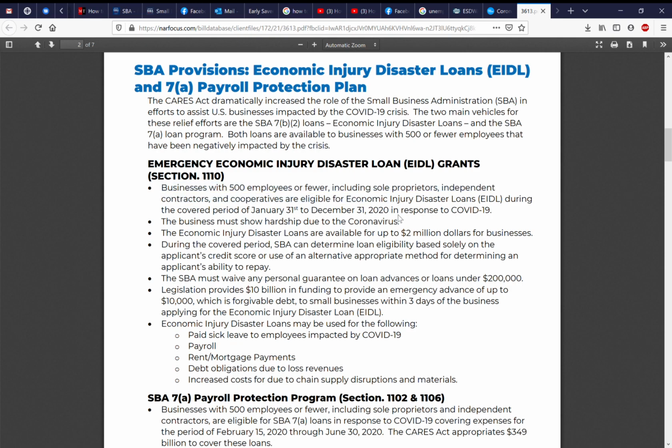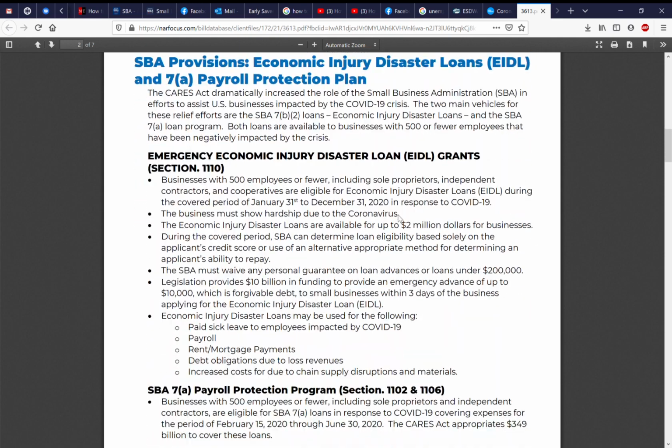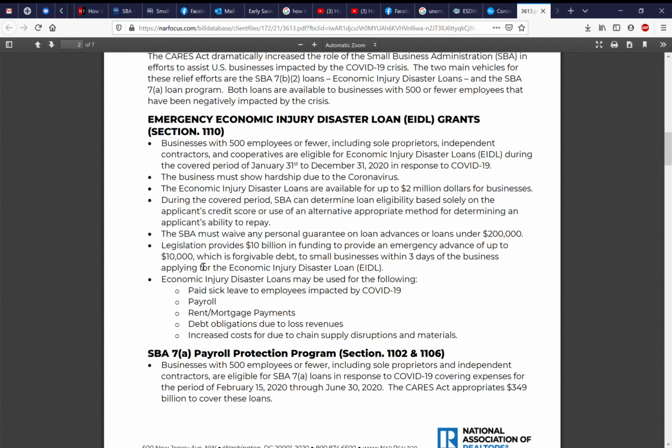So now there are two different types of loans. One is the $10,000 payment, which is a forgivable debt to small businesses. And the other one is the Economic Injury Disaster Loan, which is a separate application that you need to go and file with an SBA approved lender.